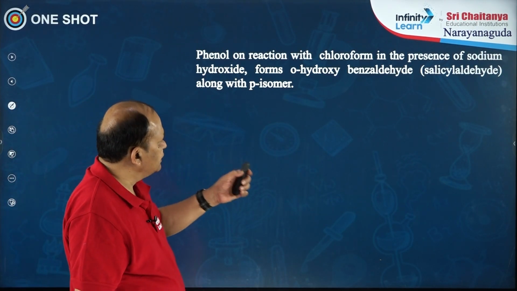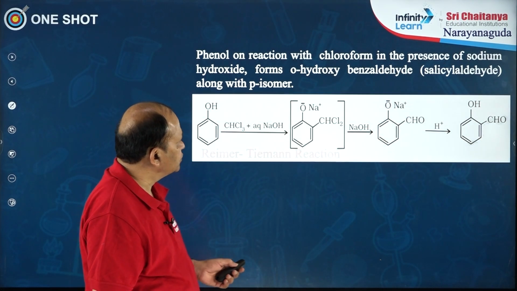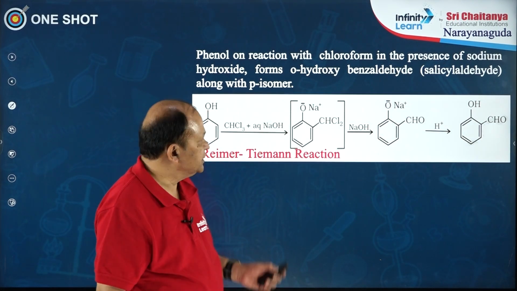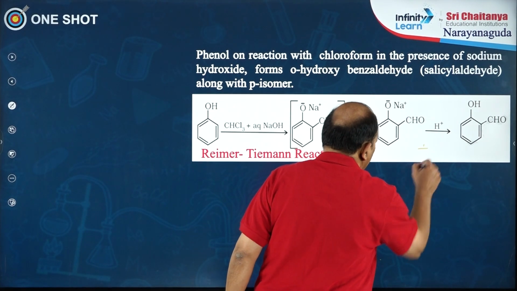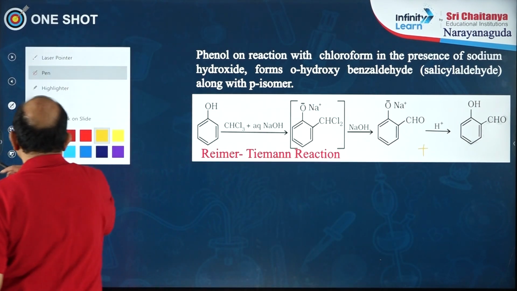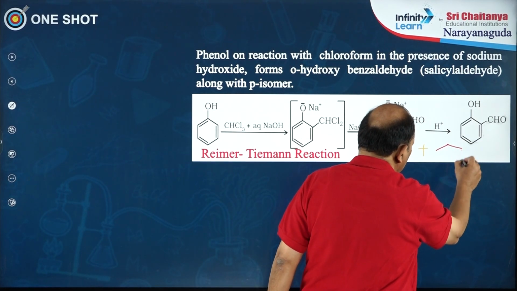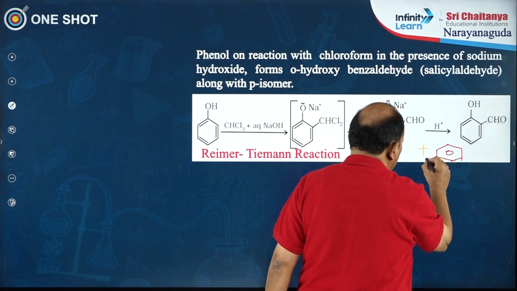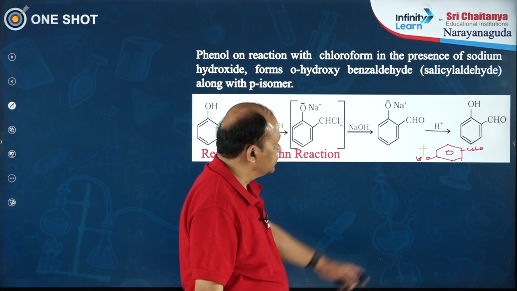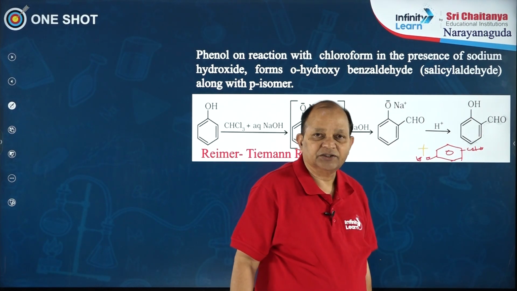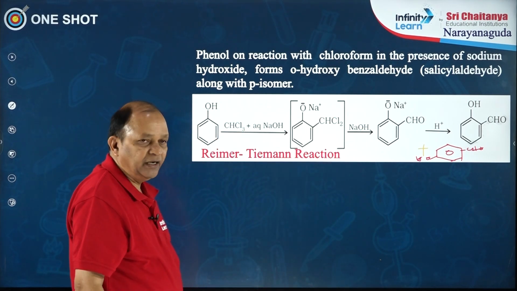Next, phenol on reaction with chloroform in the presence of sodium hydroxide forms orthohydroxybenzaldehyde, that is salicylaldehyde, along with the para isomer. So, here the para isomer is also formed in this reaction. You get the ortho isomer plus the hydroxy compound like this, you also get the para isomer. This orthohydroxybenzaldehyde is called salicylaldehyde, and this reaction is called Reimer-Tiemann reaction.